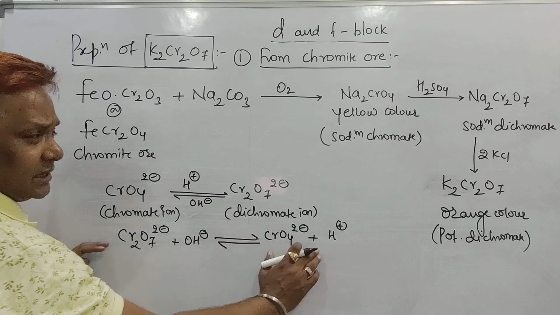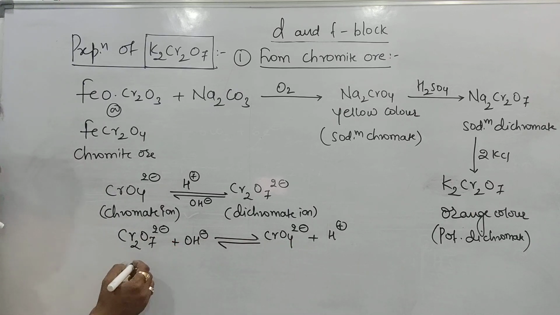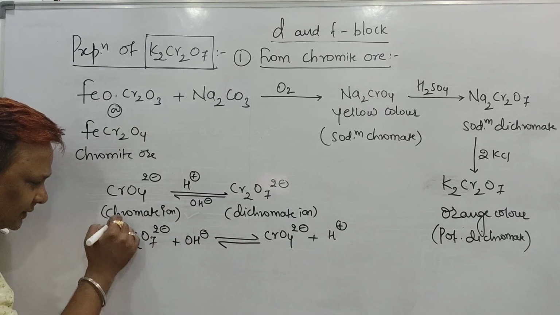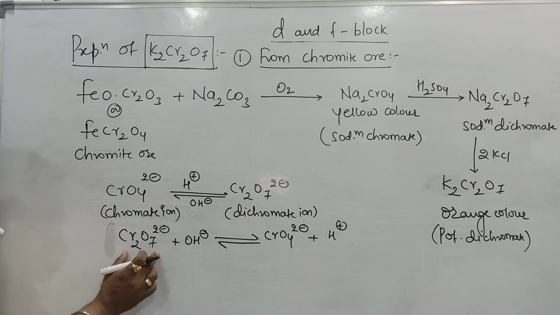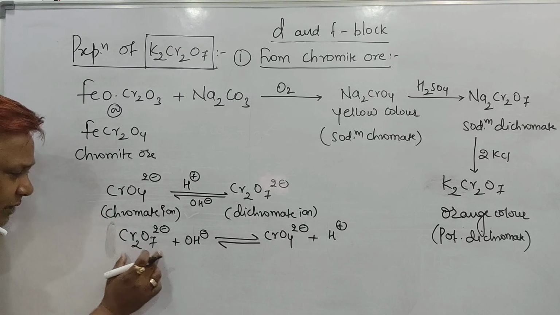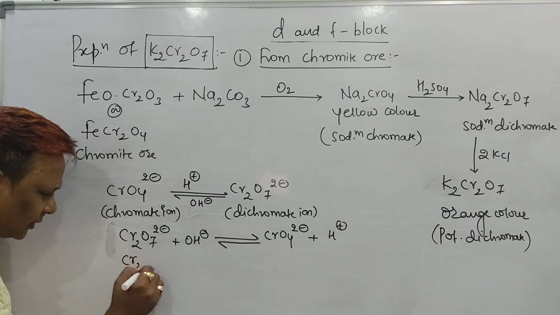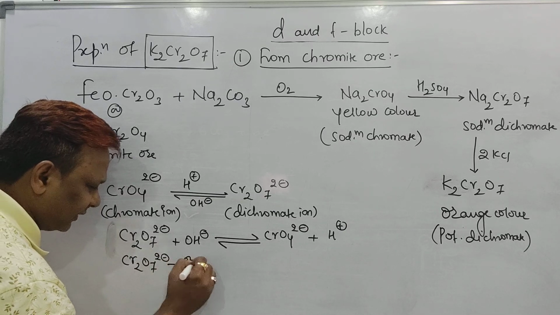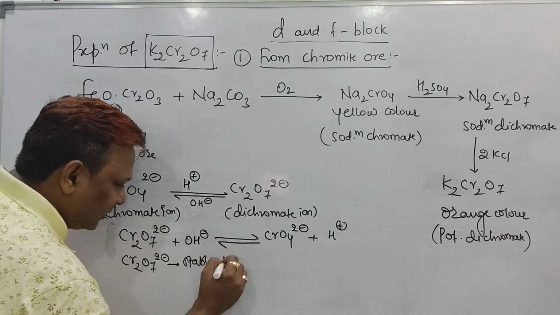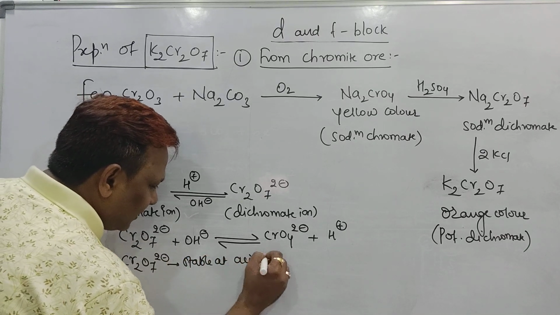By seeing this equilibrium, can we say, beta, that this dichromate ion will be stable only in the acidic medium? So Cr2O7 2 minus will be stable in acidic medium.